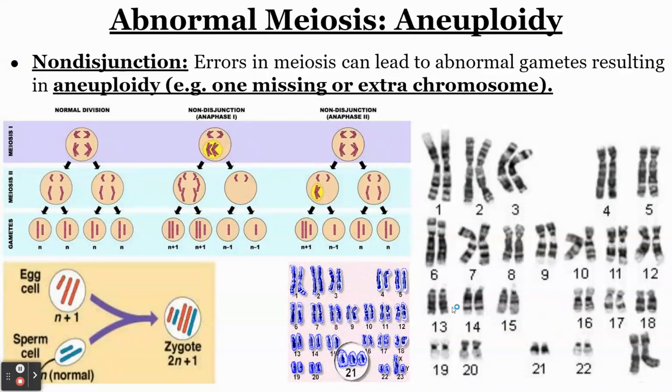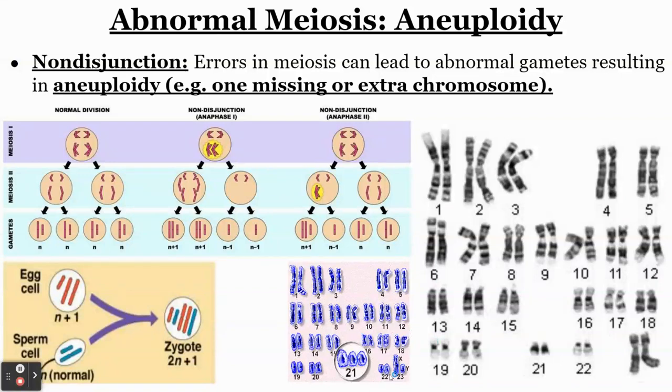If you look over here, we have a normal karyotype, but if you look over here on chromosome 21, we have an extra chromosome, chromosome 21. That's probably because we used a gamete that was made when there was an error in meiosis, maybe here or here, and that led to an extra chromosome, and it's called aneuploidy.